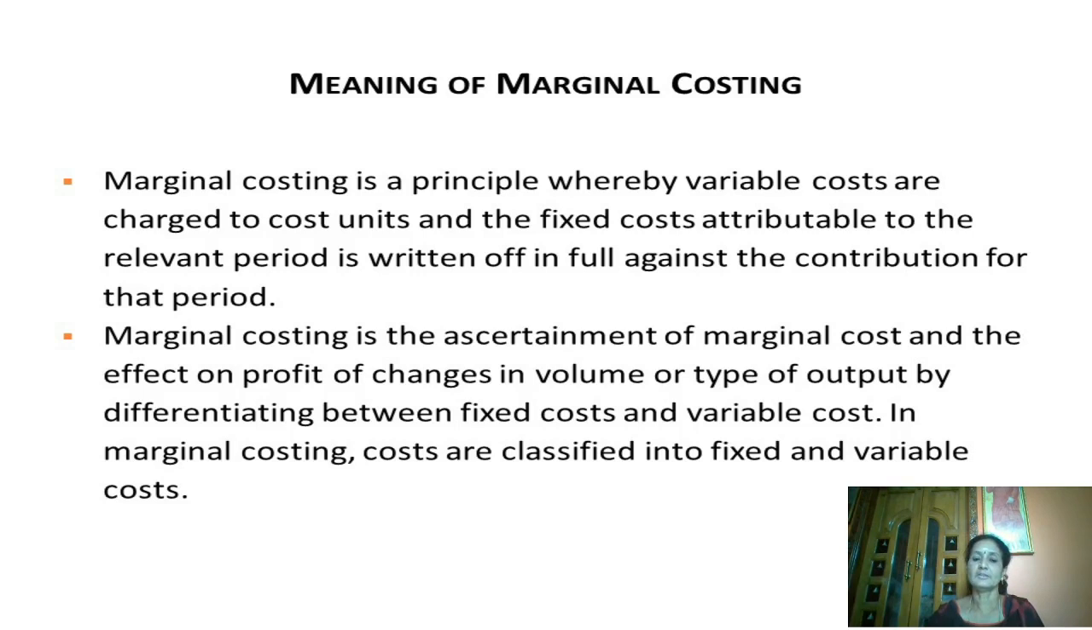So here marginal costing states the effect on profit of changes in volume or type of output by differentiating between fixed cost and variable cost. In marginal costing again, costs are classified into fixed and variable cost. There you can find out in marginal costing how much variable cost you have incurred per unit of the product.